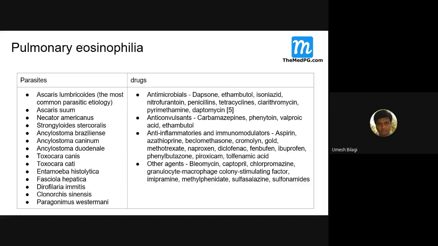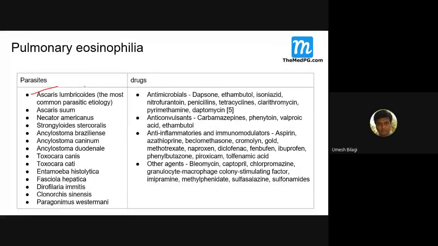Now, what are the other parasites which can cause pulmonary eosinophilia? You cannot classically call them Loeffler syndrome because that was described with Ascaris, but these also can present clinically similar to it.